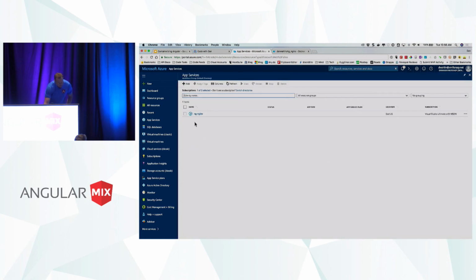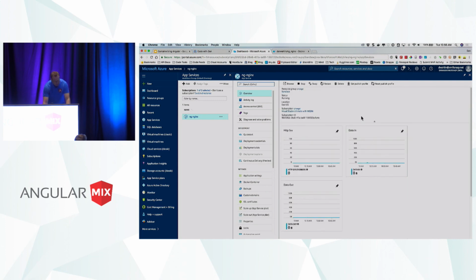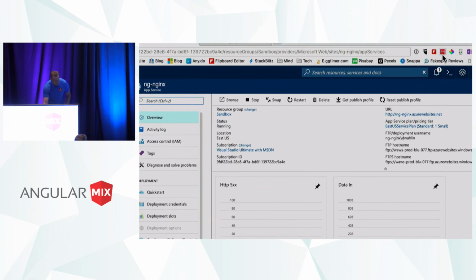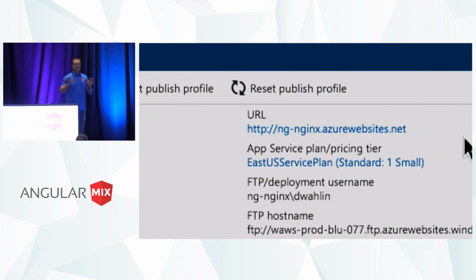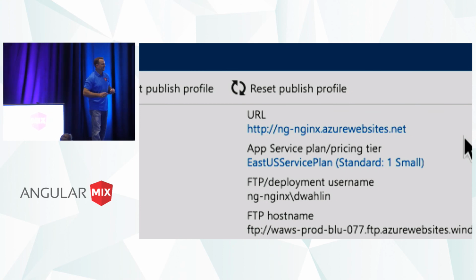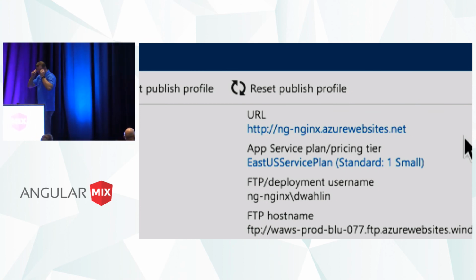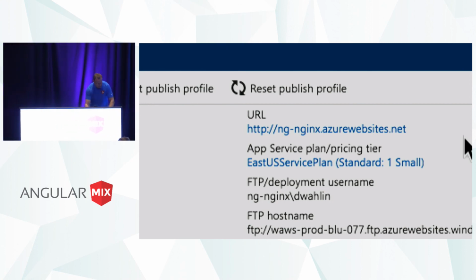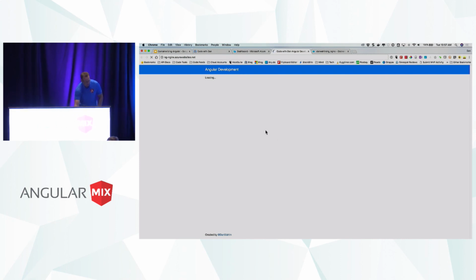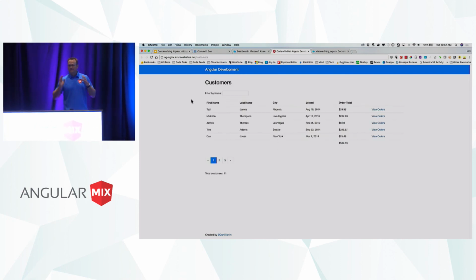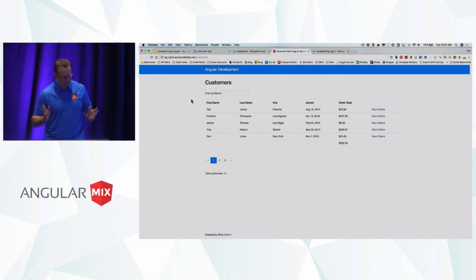Now, I'm not going to do the create because I already have something running. So I'm going to show you that because it'll take a few minutes to just fire up the first time. So this is an actual running container. It's the exact same container. And this URL here, in fact, this is a very small VM. I didn't go all out on my cost. But you can actually hit this right now. At least we should be able to. ng-nginx azurewebsites.net. And then, of course, you can even hook up a custom domain to it as well. And there we go. There's the same exact app now running up in the cloud, and I could move it to your machines. I could move it anywhere I want.